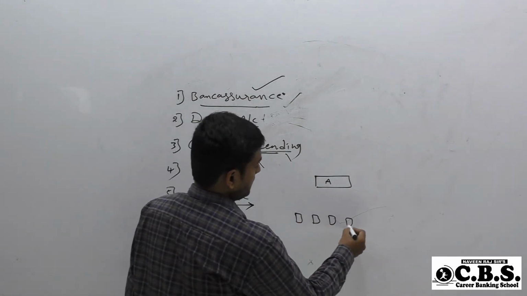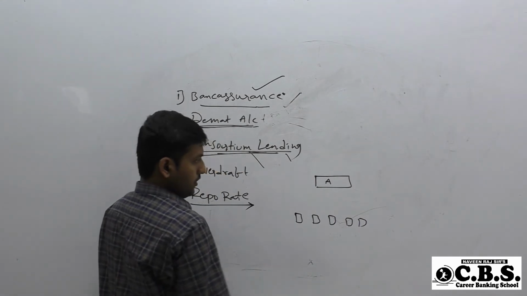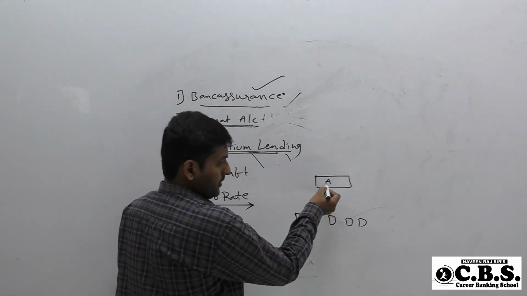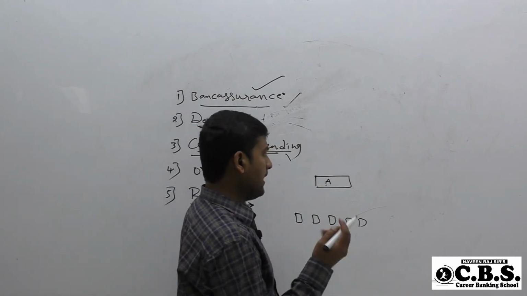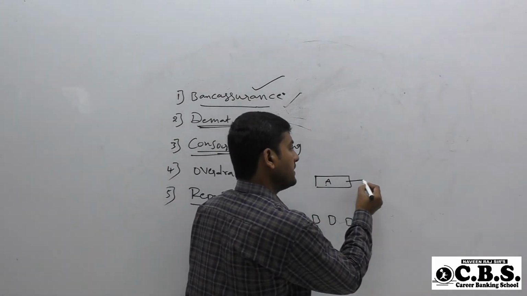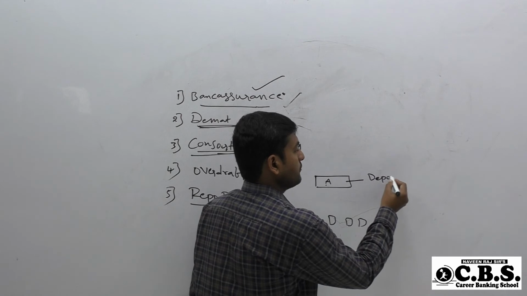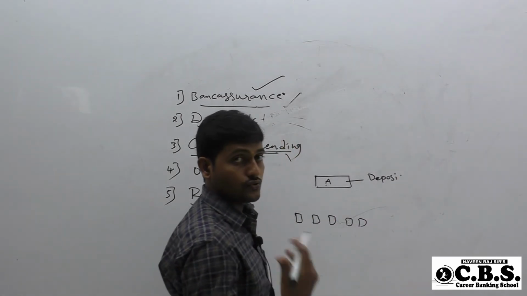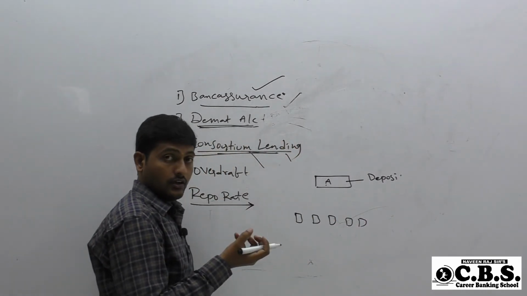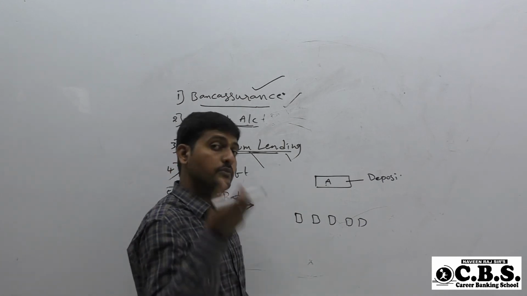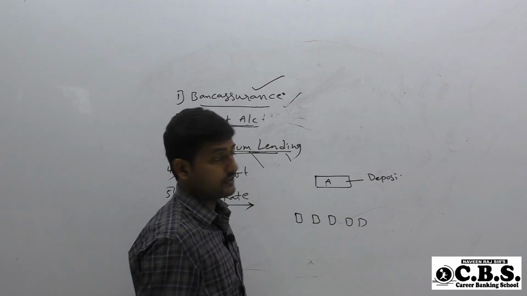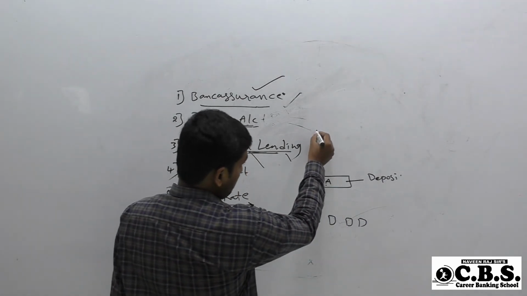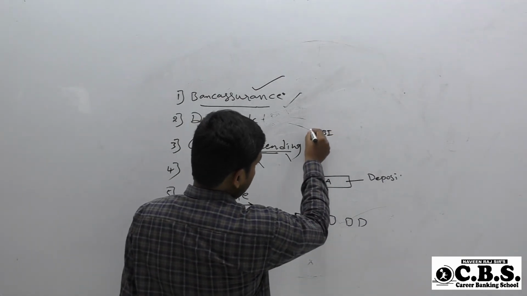The bank mainly gets money from deposits. Another source is that banks also borrow from Reserve Bank of India. Now, for example, Reserve Bank of India is here.